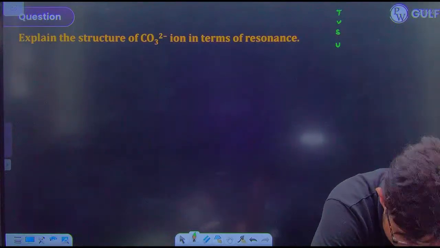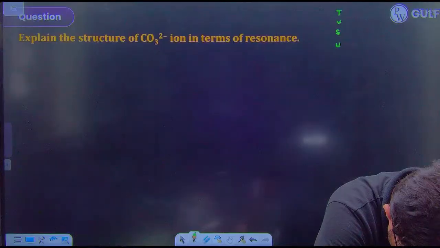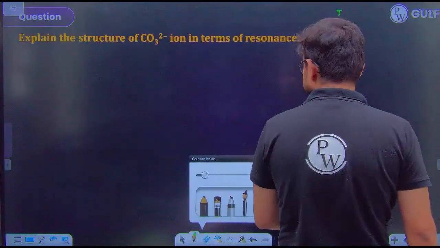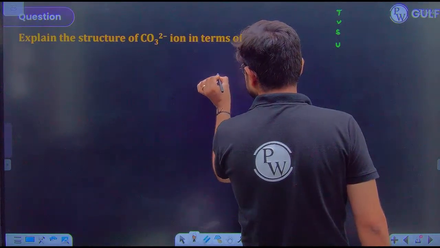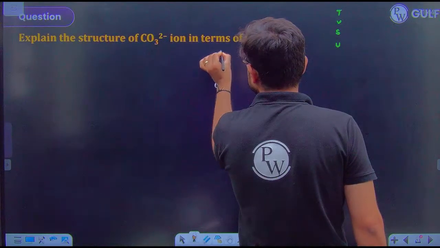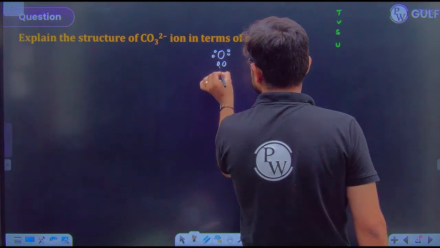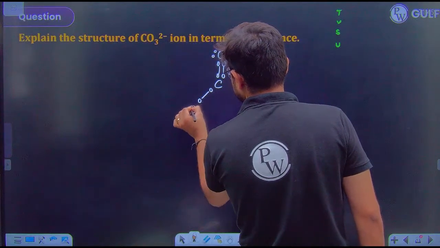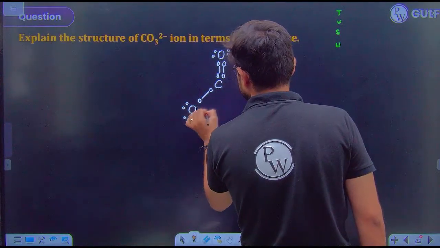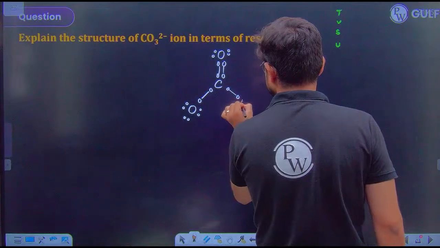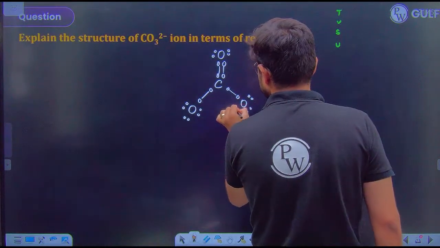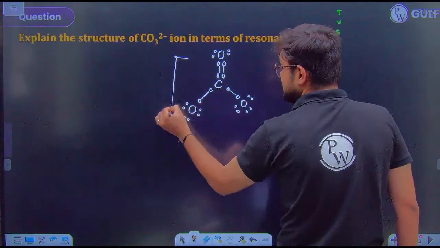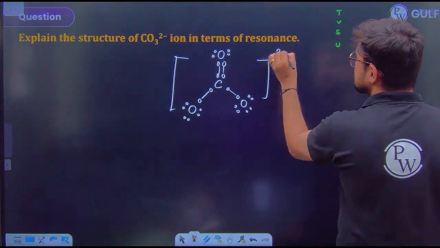So guys, when you start drawing the structure of this carbonate, you will observe one carbon having a double bond with this oxygen, then this is how you are forming the structure of carbonate, everyone. And in the square bracket, you are putting a -2 charge over here.